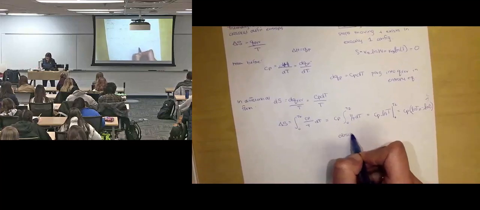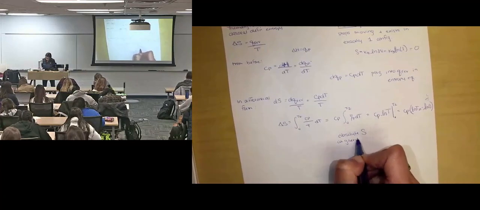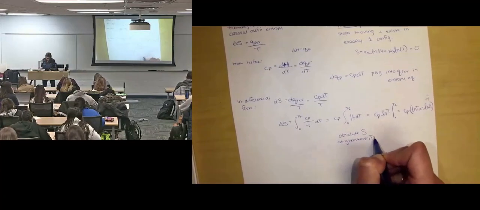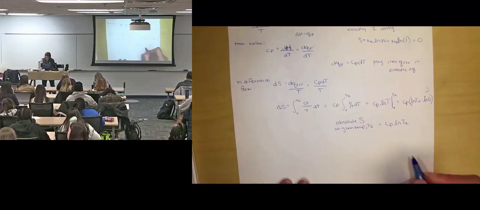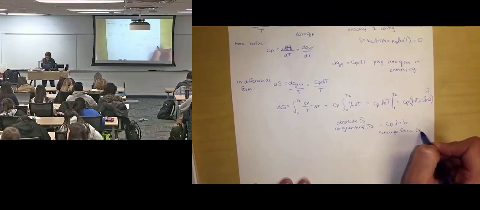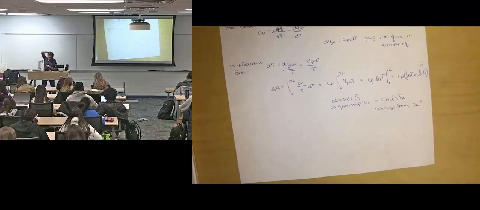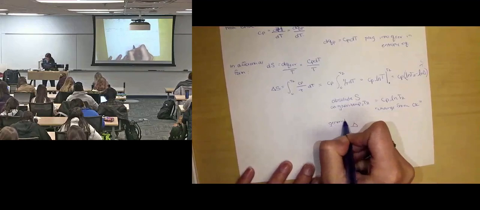Absolute entropy at a given temp, T2, is just equal to Cp times the natural log of T2. This was the change from 0 Kelvin. In a more general form, if you were interested in getting a change in entropy going between two temperatures, it would look like this.